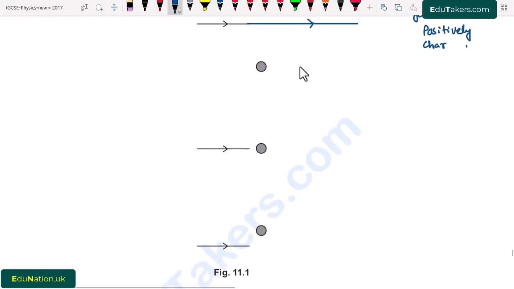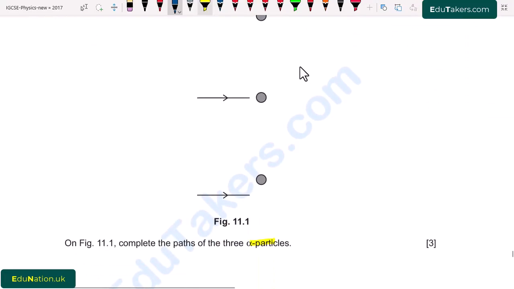Now we can see here the second figure, that gold nuclei are here and alpha particles are approaching this gold nuclei, and when this alpha particle comes closer to the gold nuclei, then there will be repulsion, due to which this alpha particle moves backward. So I draw its path here, that it will be scattered in backward direction, like this.